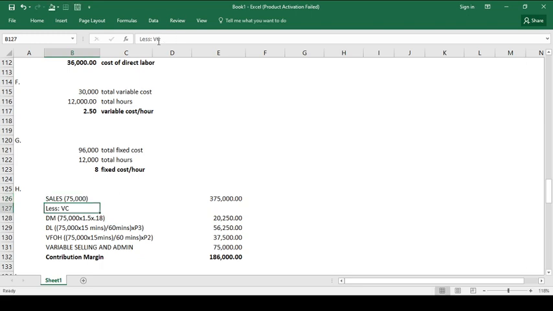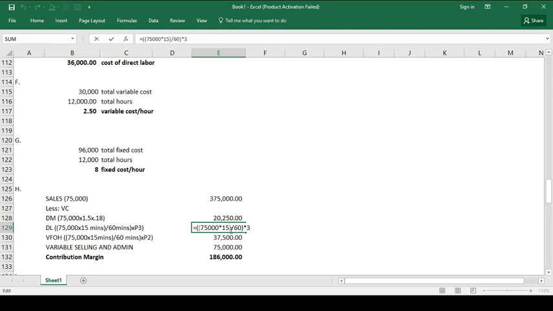Okay? So that is how much? That is 20,250. For direct labor naman, okay, take note, we have 75,000 units produced and each production requires 15 minutes. Ayun, yun po yung formula natin. So that's why, okay, 75,000 units multiplied by 15 minutes, then we divide it by 60 minutes para malaman kung ilang hours talaga ang ginamit for the production, for the total number of units sold.